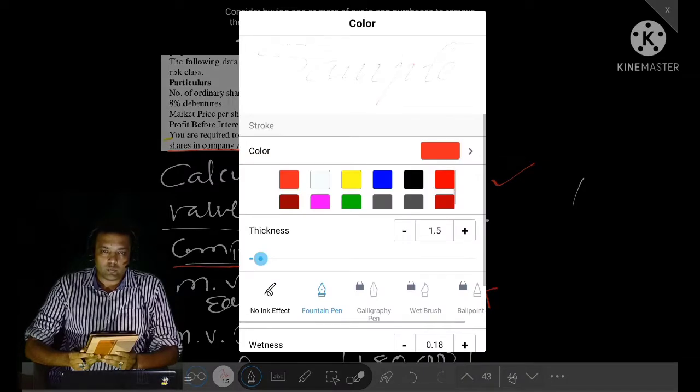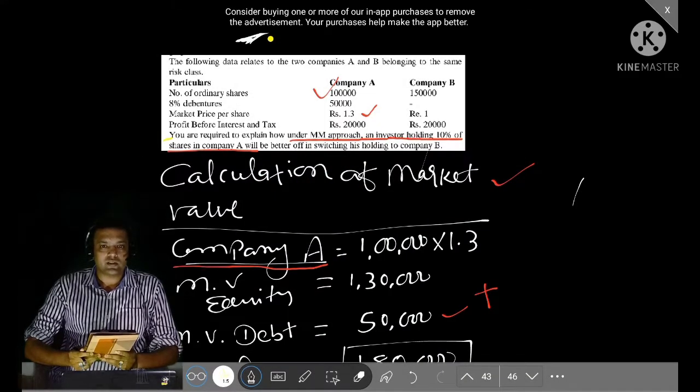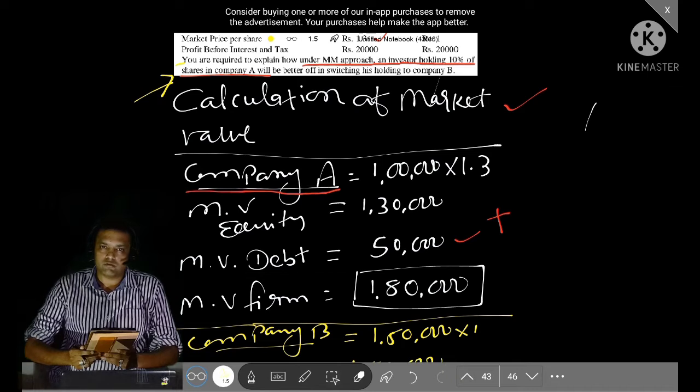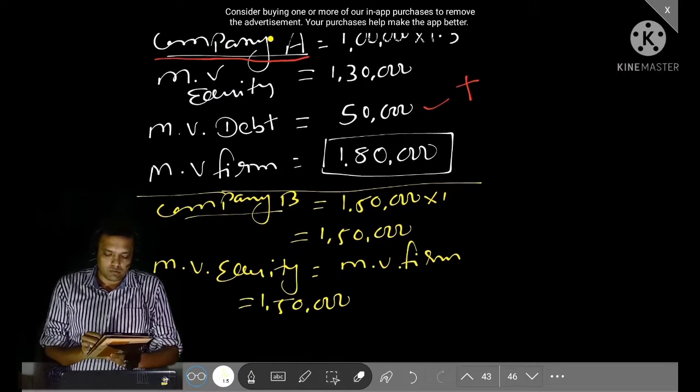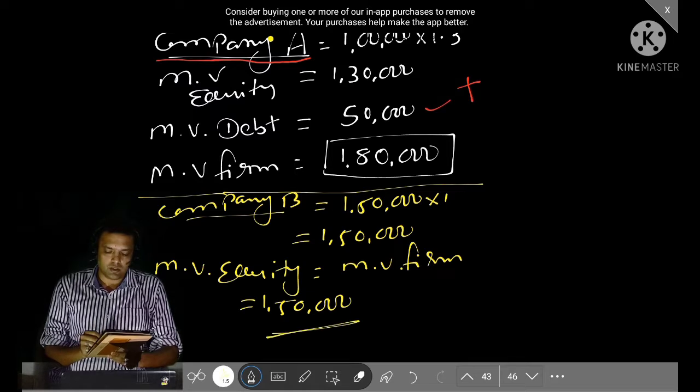The investor is not investing in the whole company, only in the equity of company A. Similarly for company B, as it does not have any market value of debenture, the market value of the firm equals the market value of equity. Both are the same, which is 1,50,000 shares multiplied by 1 rupee, that comes to 1,50,000.